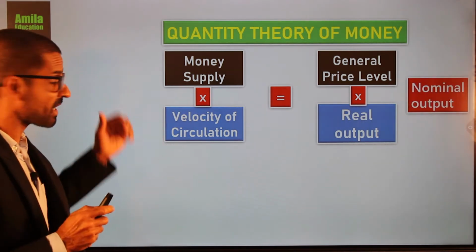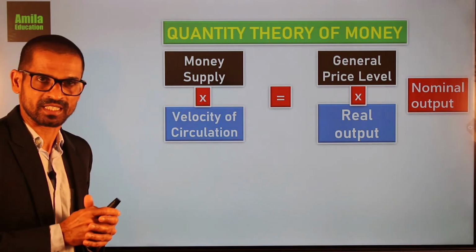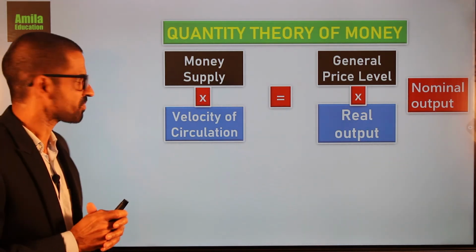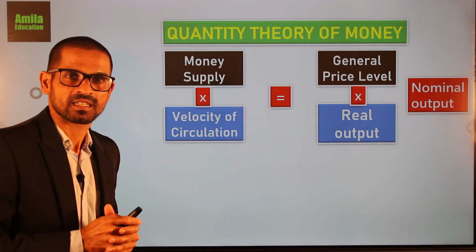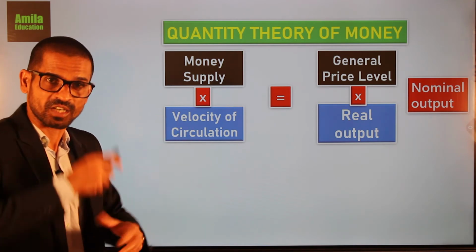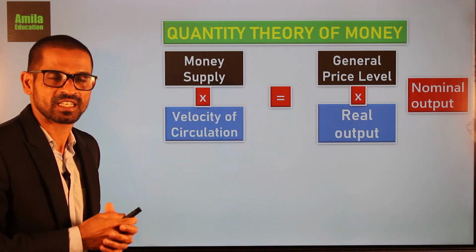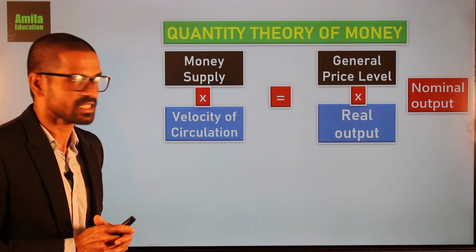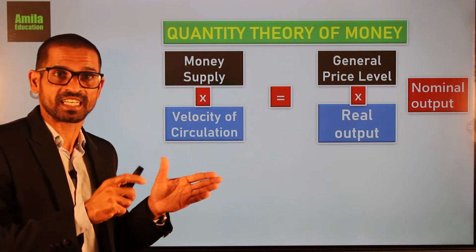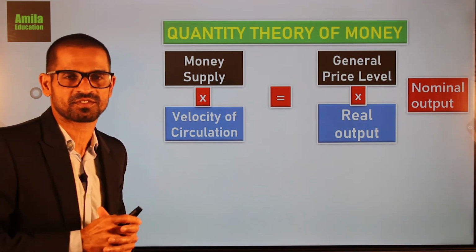So, what is money supply? Money supply is the stock of money which is held by the public at a given time. That is the money supply. So, velocity of circulation or velocity of money is the number of times a given currency or given money circulates in the economy, right? And then general price level. General price level is an indicator of the relative change in price of all goods and services.